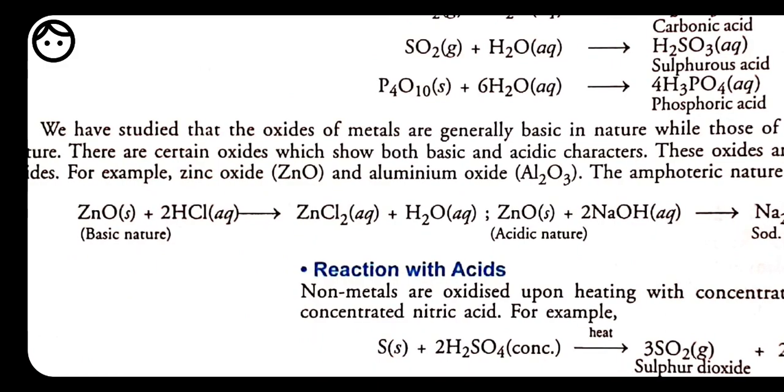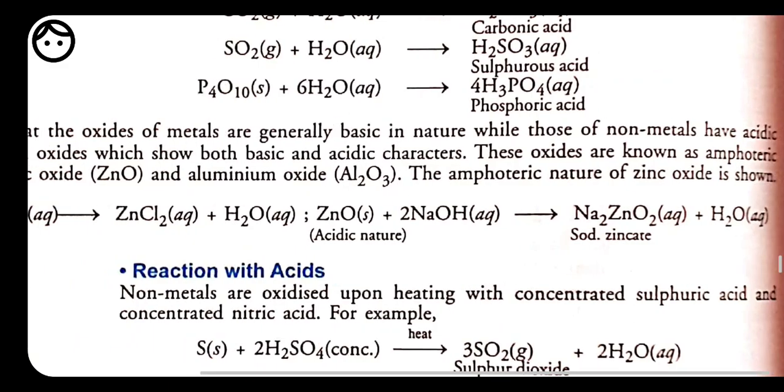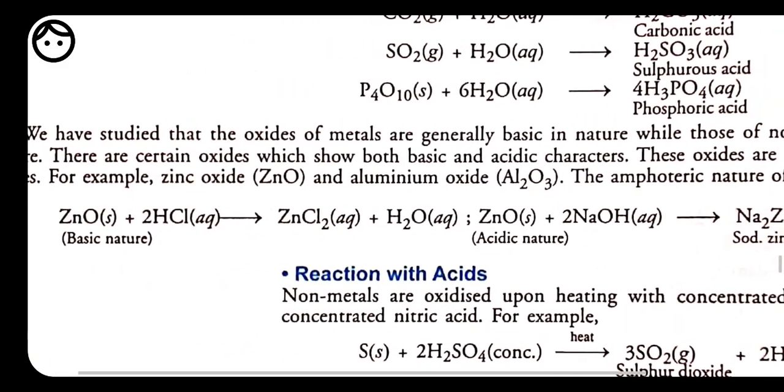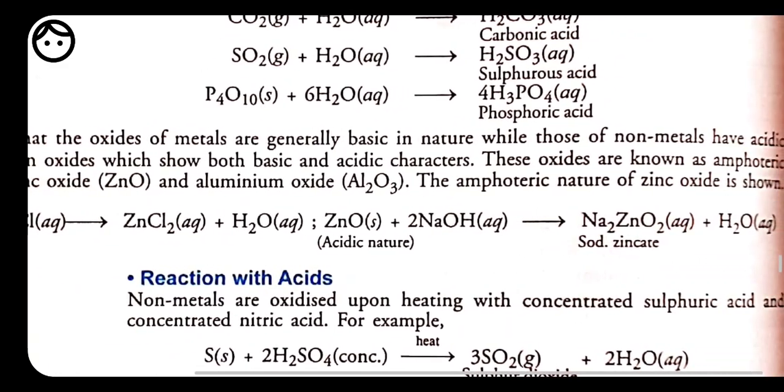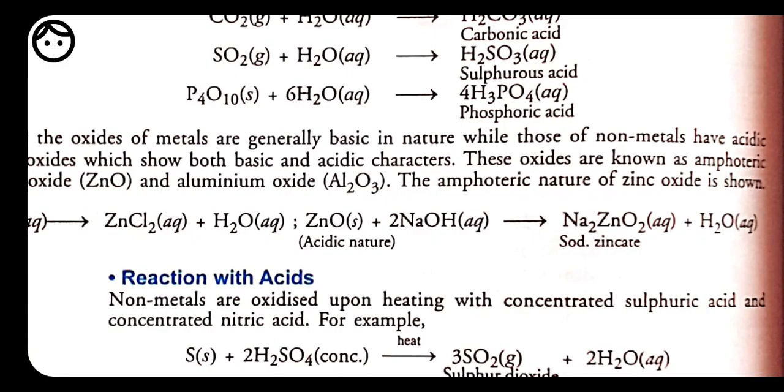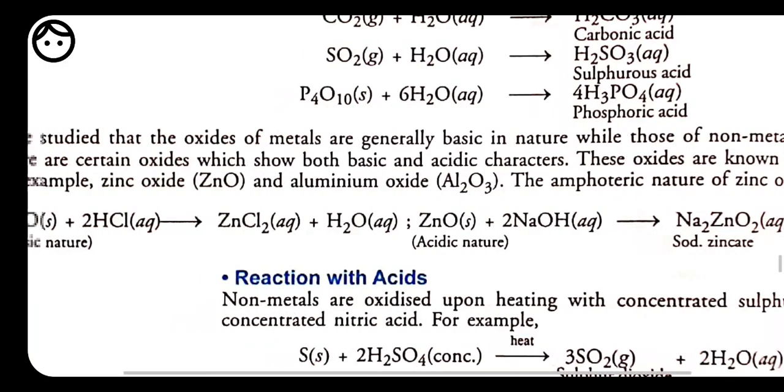See, but we have a few oxides which do not dissolve into the water. What are these? Like we have studied that the oxides of metals are generally basic in nature, while those of non-metals are acidic in nature. There are certain oxides which show both basic and acidic character. These oxides are called amphoteric oxides.